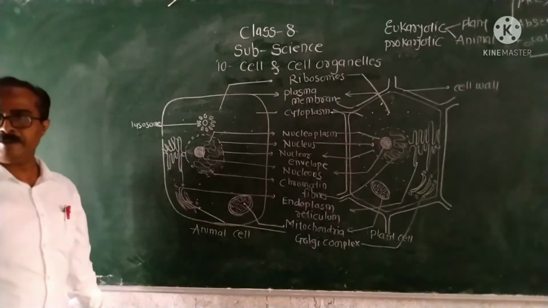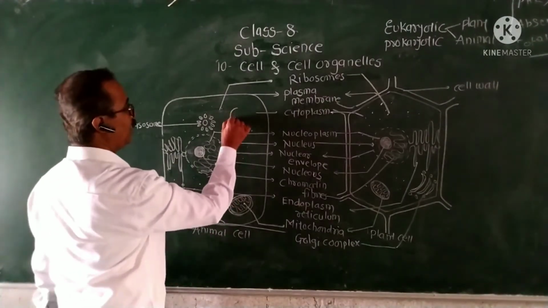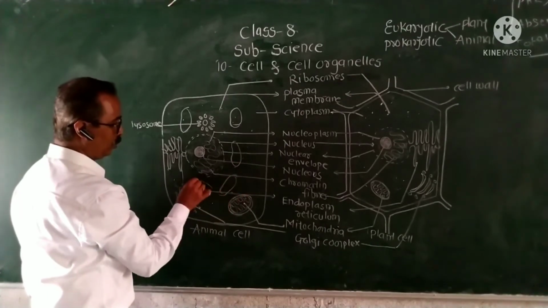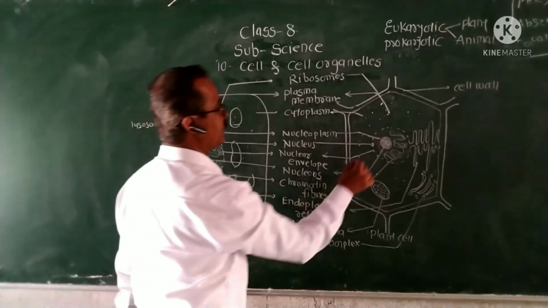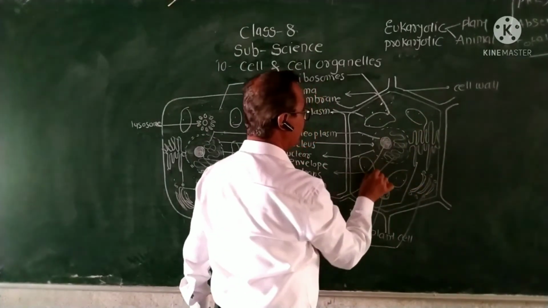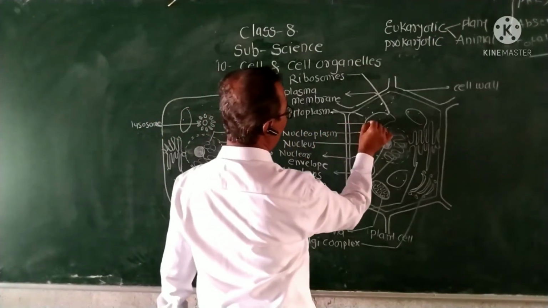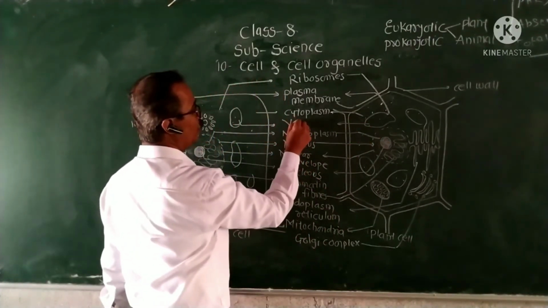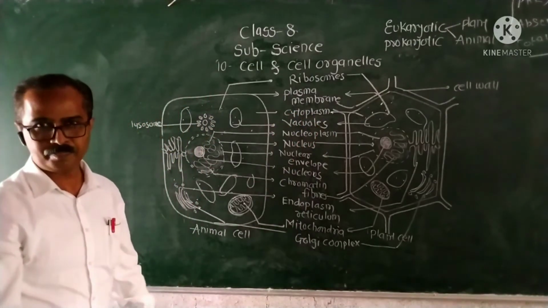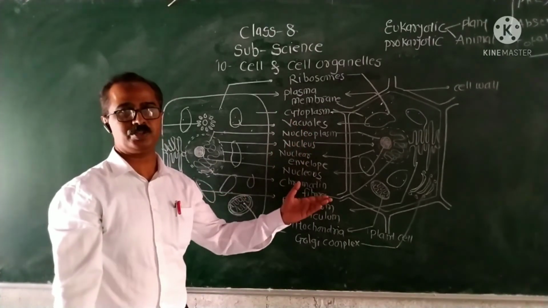Then after the Golgi complex, there are some hollow spaces present in the plant cell as well as the animal cell. These hollow structures are known as vacuoles. They perform different types of functions.